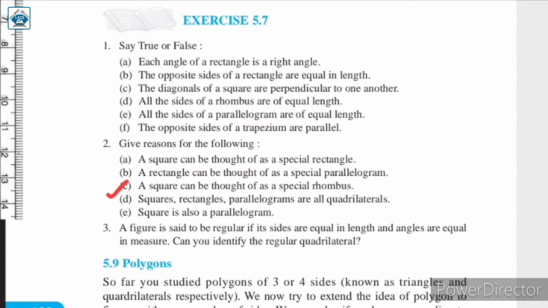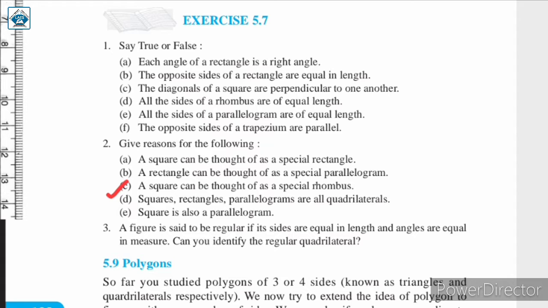Next, a square can be thought of as a special rhombus. A rhombus is a quadrilateral which has all its sides equal, just like the square. ठीक है, स्क्वायर में भी सारे साइड्स इक्वल होते हैं, रोम्बस में भी सारे साइड्स इक्वल होते हैं. So square fulfills this condition, that is, this property of a rhombus.